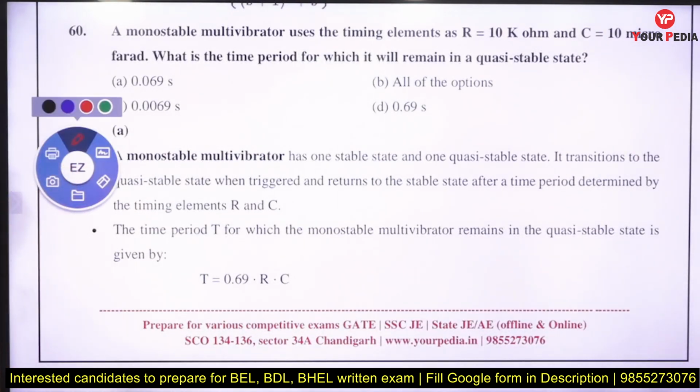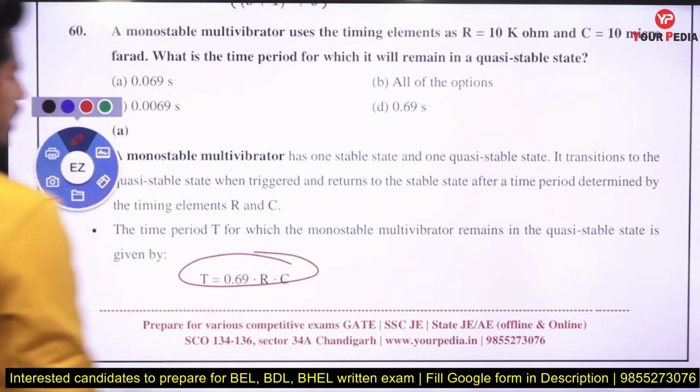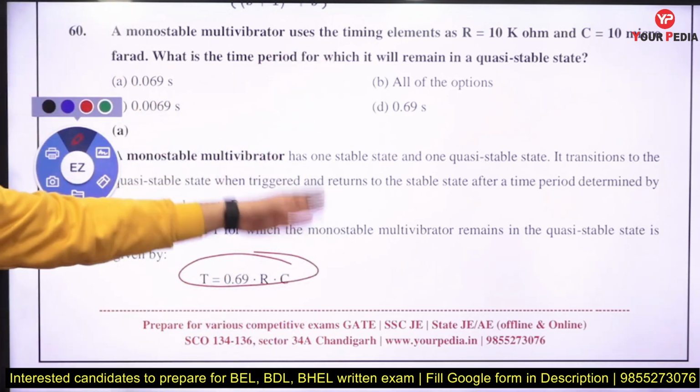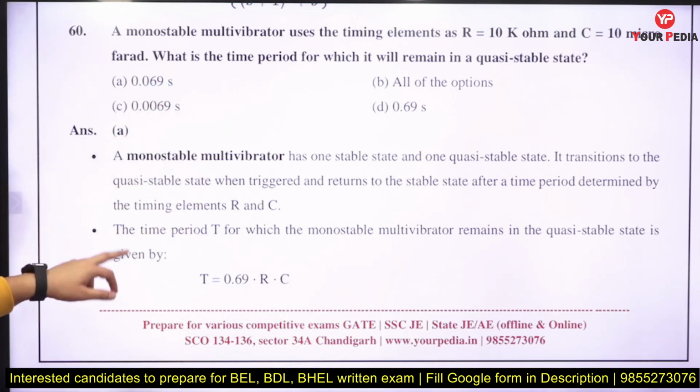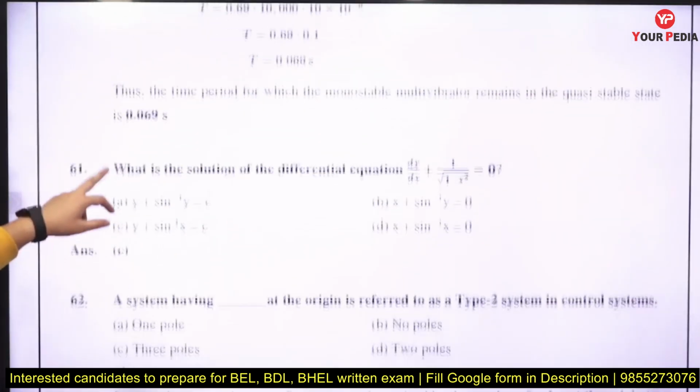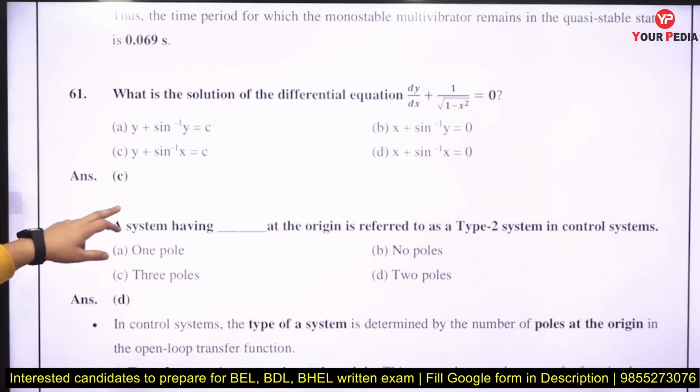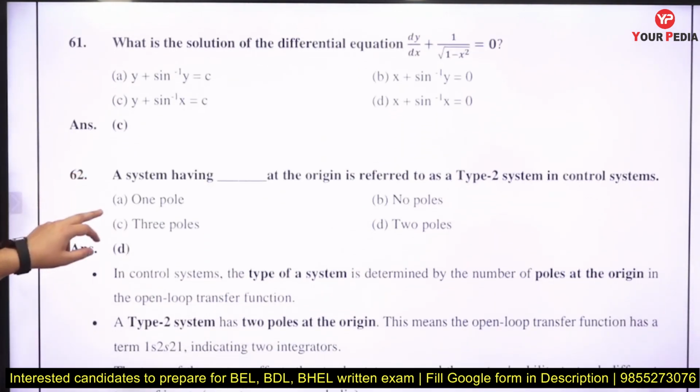A monostable multivibrator is used with timing elements R and C given. What is the time period? If I am talking about the time period, that is 0.69 RC. Just plug in the values of R and C, and you will get the answer, 0.069 second, right?